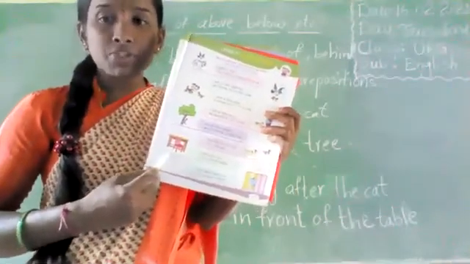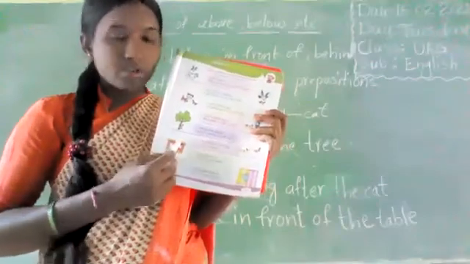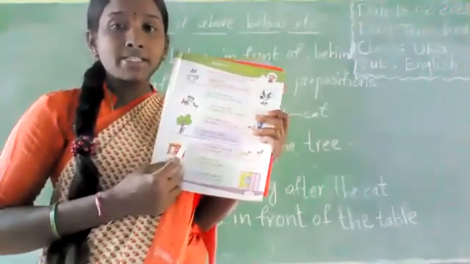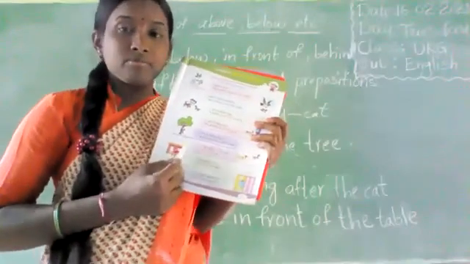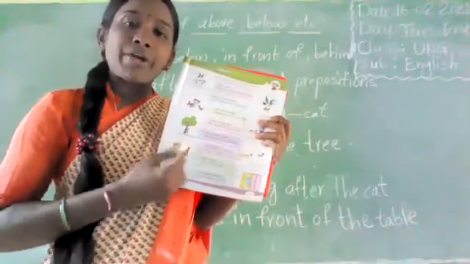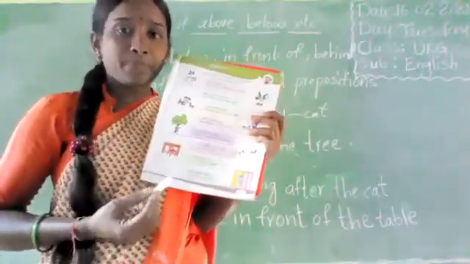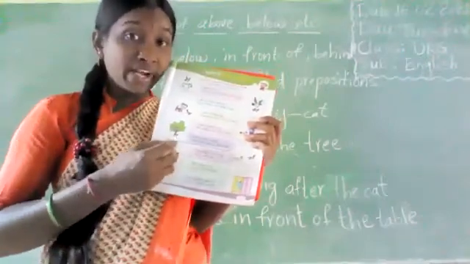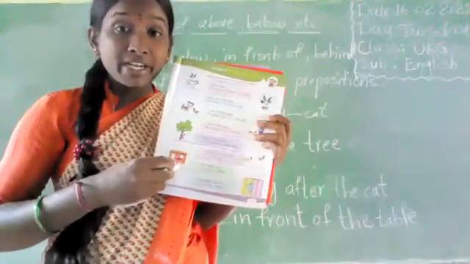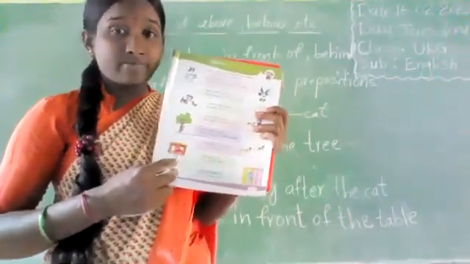You observe the picture, children. The table is at the back side, behind. The chair is behind, the table is there. The table is in front, the chair is there. See? Chair behind, table is there. Table in front, chair is there.